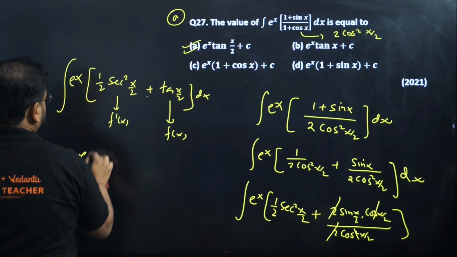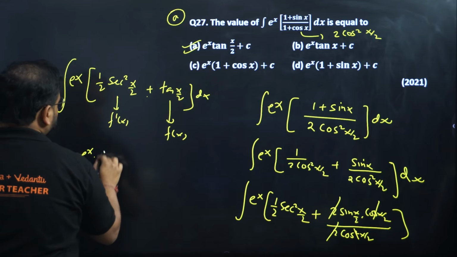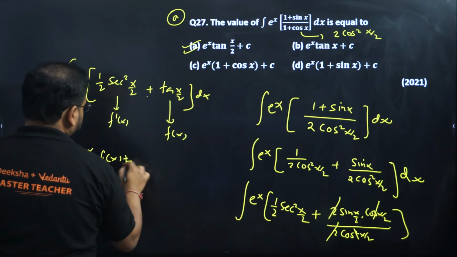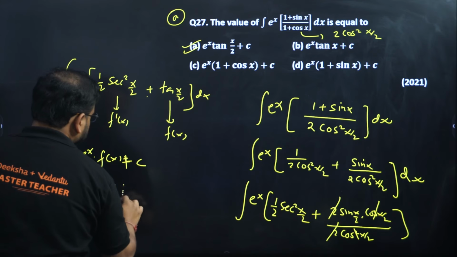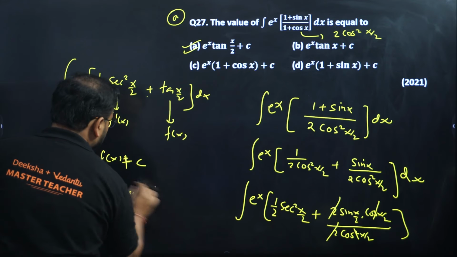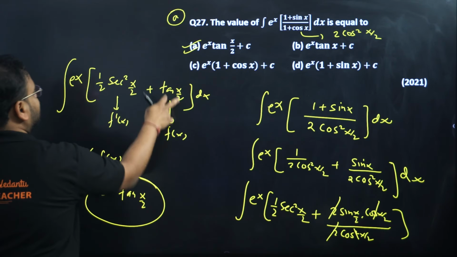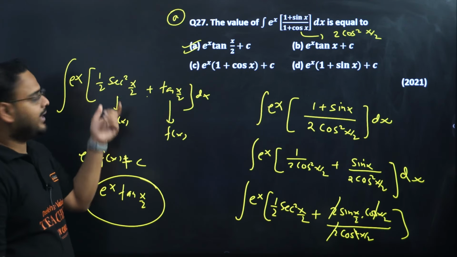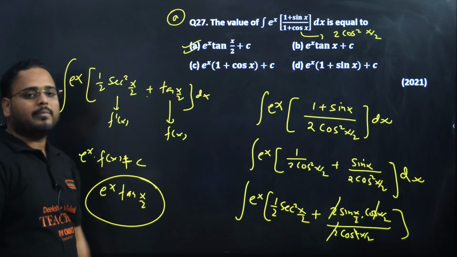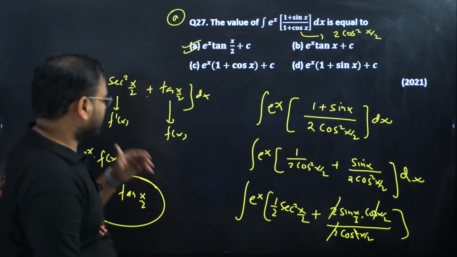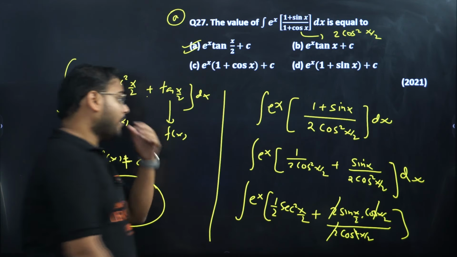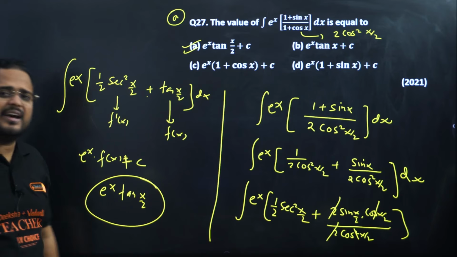That's the answer: e power x f(x). So e power x tan x by 2. Please check, guys: the derivative of tan is sec square, and the derivative of x by 2 is 1 by 2. Answer is option A. So do all the steps and get the answer, or if you have prepared enough, you'll get the answer directly as option A.